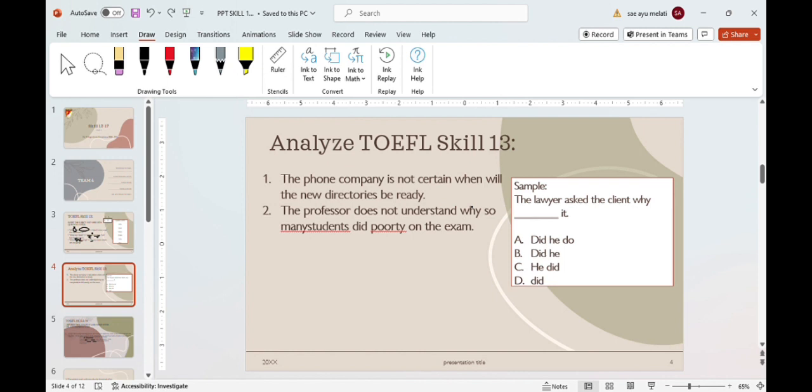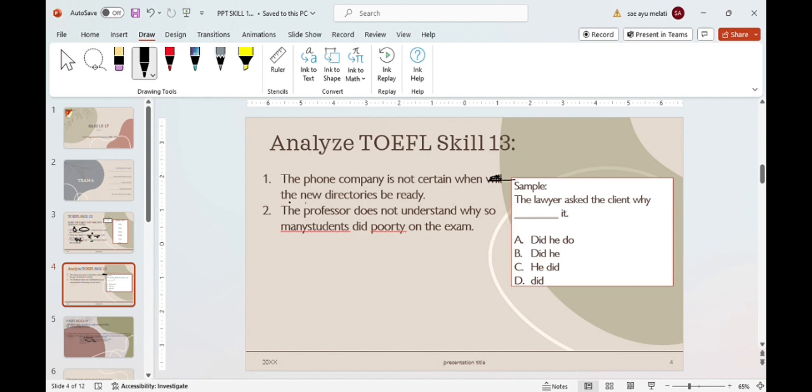So, what should the correct sentence be? We move will behind the subject.